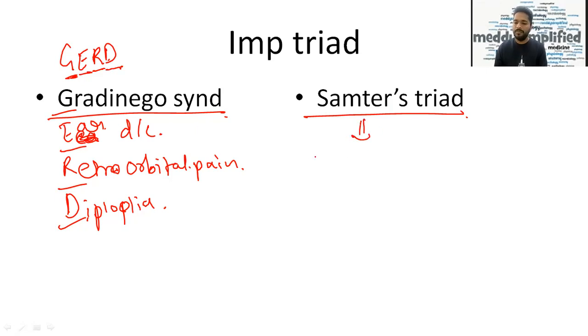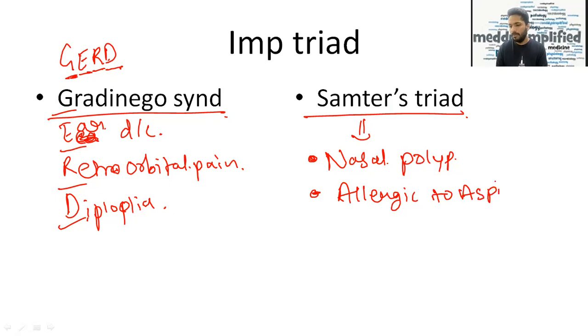In Samter's triad, we usually learn Samter's triad due to nasal polyp in ENT. So nasal polyp, allergic to aspirin, and then what else do we see in Samter's triad? It is asthma. So these are the three things seen in Samter's triad: nasal polyp, allergic to aspirin, and asthma. Whereas Gradenigo syndrome, GERD: ear discharge, retroorbital pain, and diplopia.